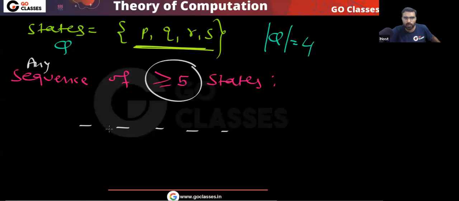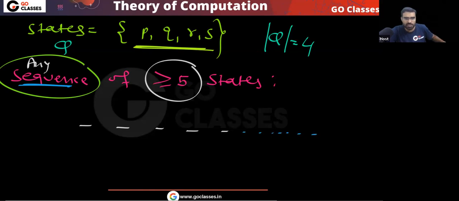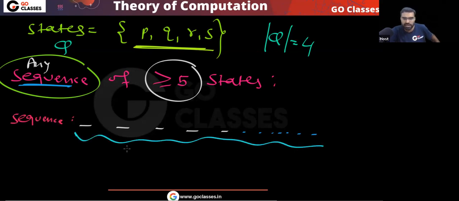Okay, so this is your simple point. Is this point clear? This is a simple observation, the pigeonhole principle. If I give you any sequence of greater than or equal to 5 states, what can you guarantee for this sequence?